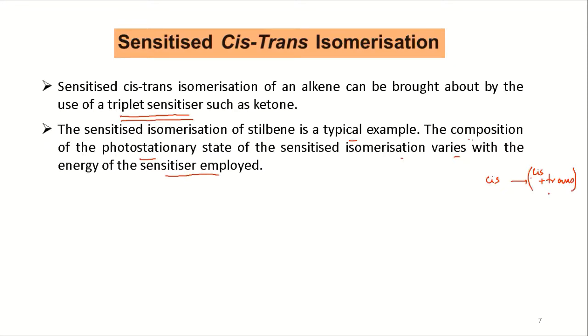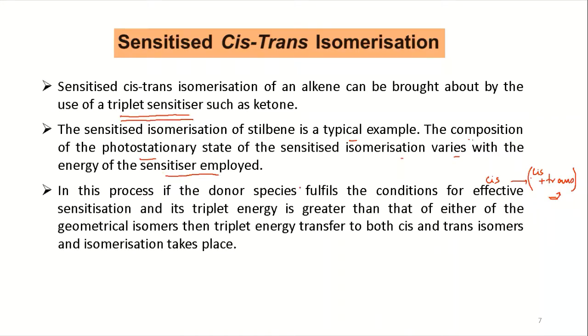At a certain point a steady state or stationary state is achieved, that means the ratio remains the same. There is no further change in the ratio. At that point we call it the photostationary state. So that depends on what type of sensitizer you are using, what is the energy of the sensitizer.